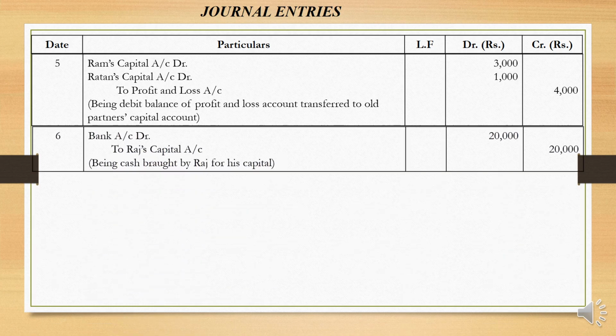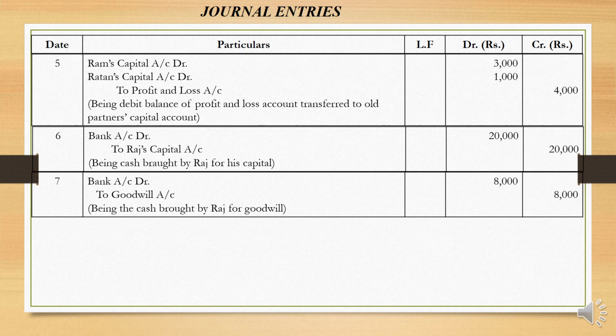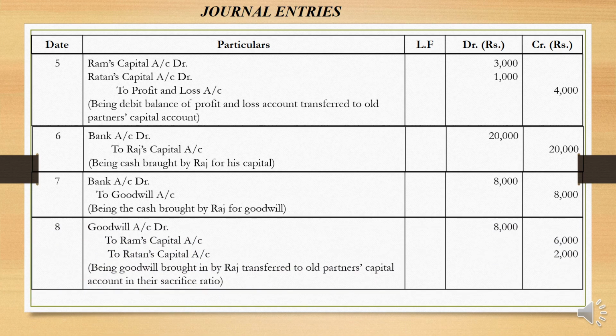Now bank account debited to Raj's capital account, this is for the capital brought into the business by him, which is 20,000. He brought 20,000 as capital. Then he brought 8,000 in the form of goodwill. Bank account debited to goodwill account, and then this has to be credited to the old partners' capital account. So goodwill account debited to Ram's capital account and Ratan's capital account. Here 8,000 is distributed among the old partners on the basis of their sacrifice ratio, which is 3:1 again.